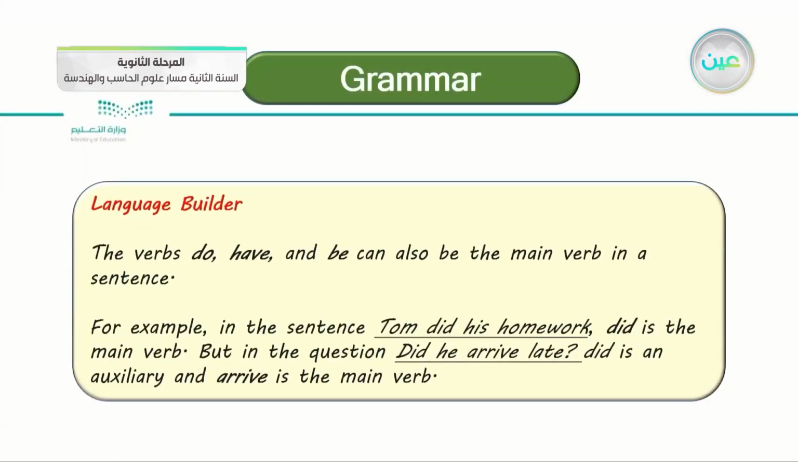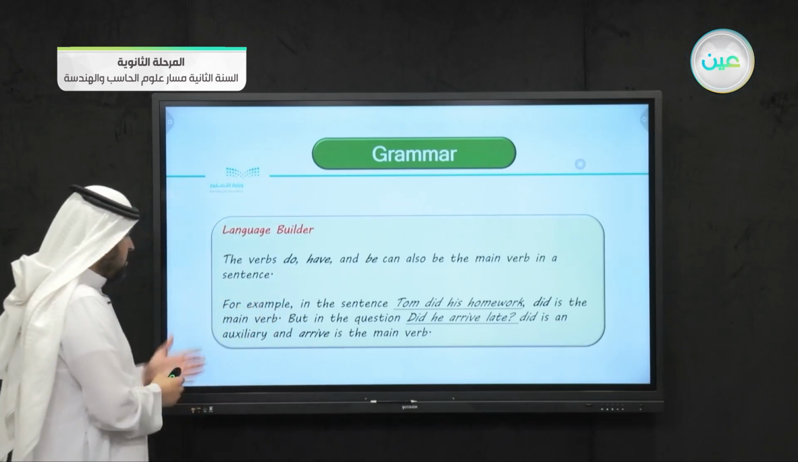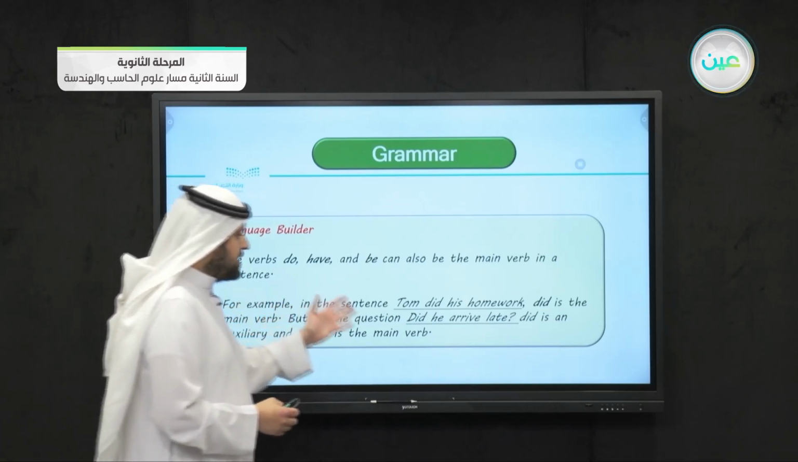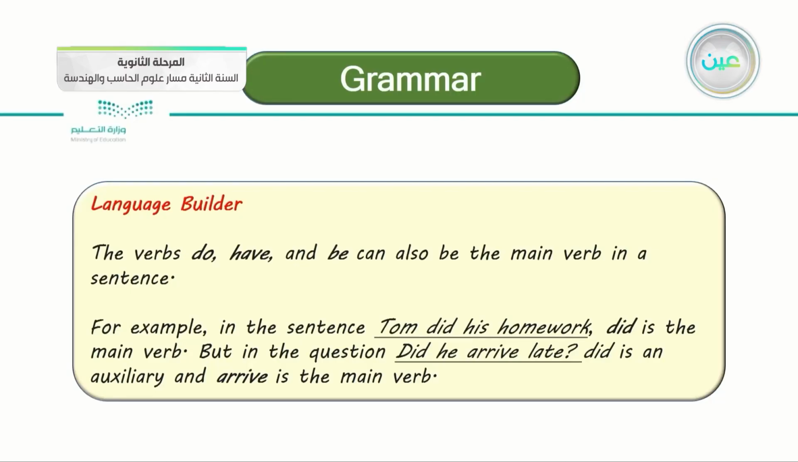So this is a little information for you, a language builder. The verbs do, have, and be can also be the main verb in a sentence. Let's see how. For example, in the sentence Tom did his homework, did is the main verb. Why? Because there is no other verb in the sentence. But in the question Did he arrive late? did is an auxiliary verb and arrive is the main verb. So if there's no other verb in the sentence, the auxiliary verb is the main verb.